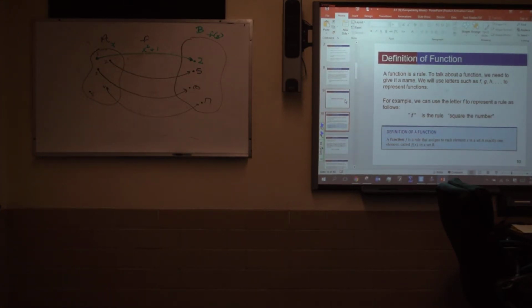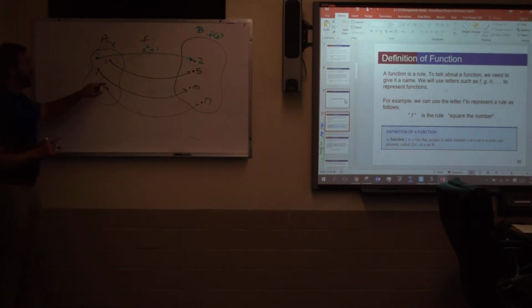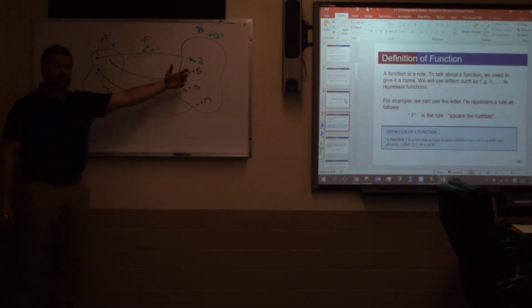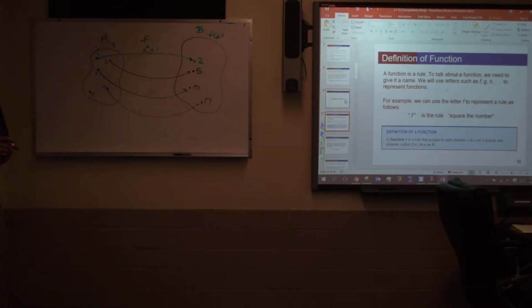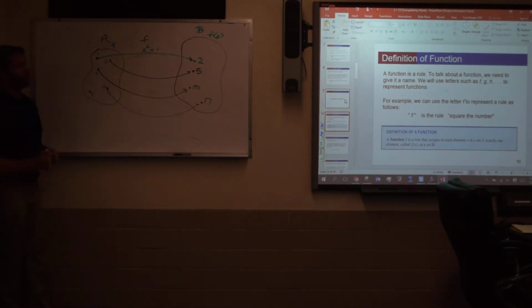What happens is that there's an issue, and these are things that are not functions. The things that are not functions are when I plug 2 in, but I get 5 back, and maybe another time I plug 2 in, I might get 7 back. Does that make sense? Okay? I don't want that. I want to make sure that we get the same f of x back every single time that we plug 2 in.